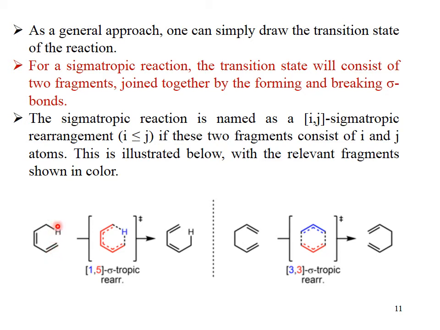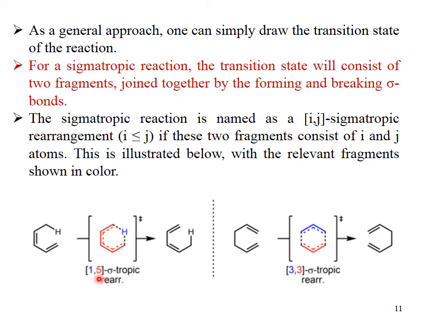This is the cyclic transition state in which the dotted line represents that bond breaking and bond formation occur at the same time. As the hydrogen moves towards the carbon number 1, this dotted line represents that a bond is formed, and here the dotted line says the bond is broken, and here the dotted line says a bond is formed.